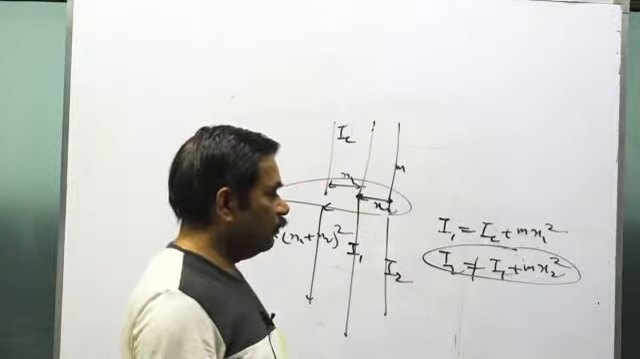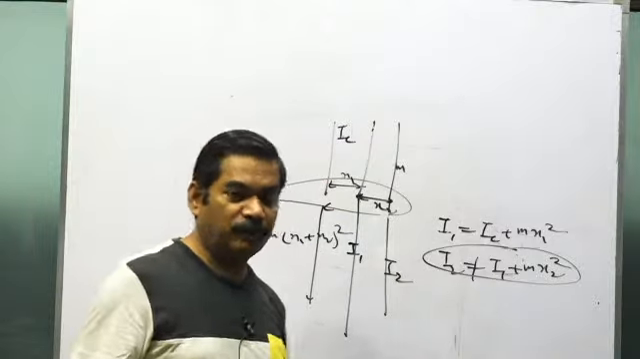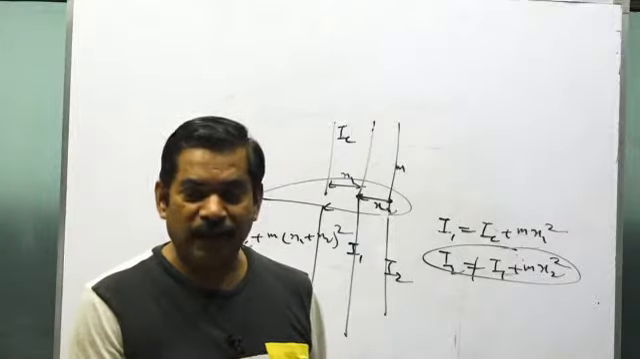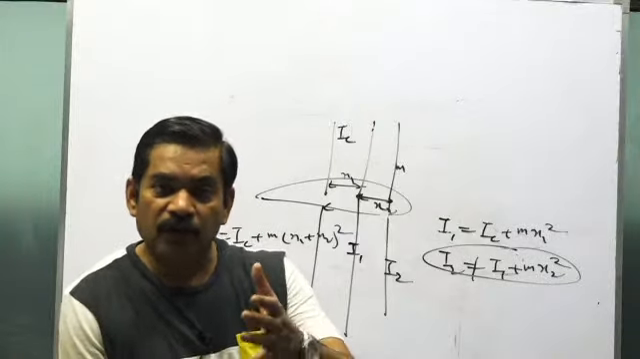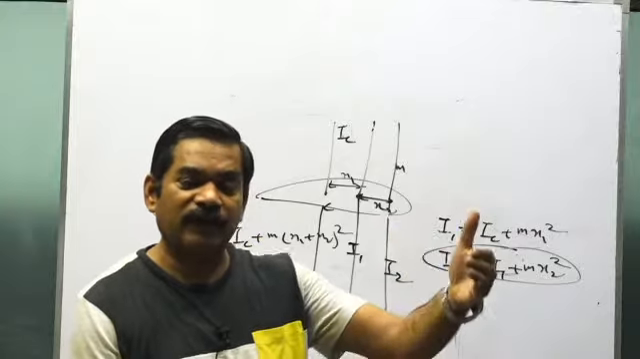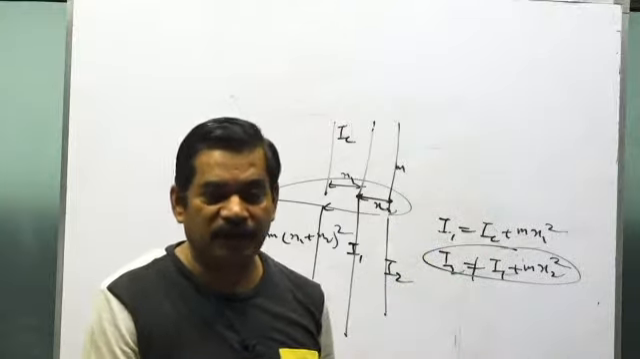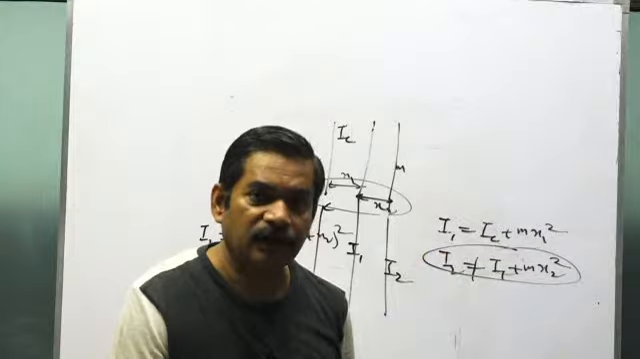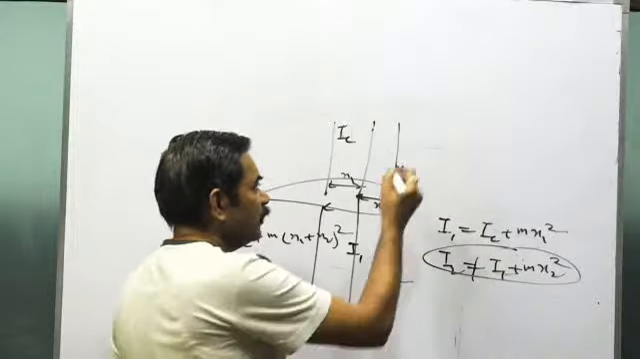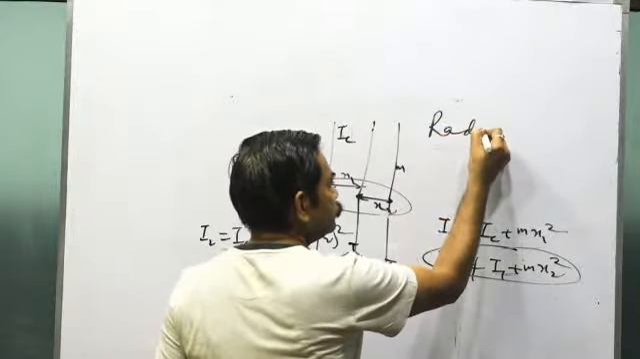So the theorem of parallel axis and the theorem of perpendicular axis can be applied in tandem also. Means what? You take the help of one theorem, through that you get one result, then you apply the other theorem to get the final result. And there's one more point you have to remember, which is the radius of gyration.